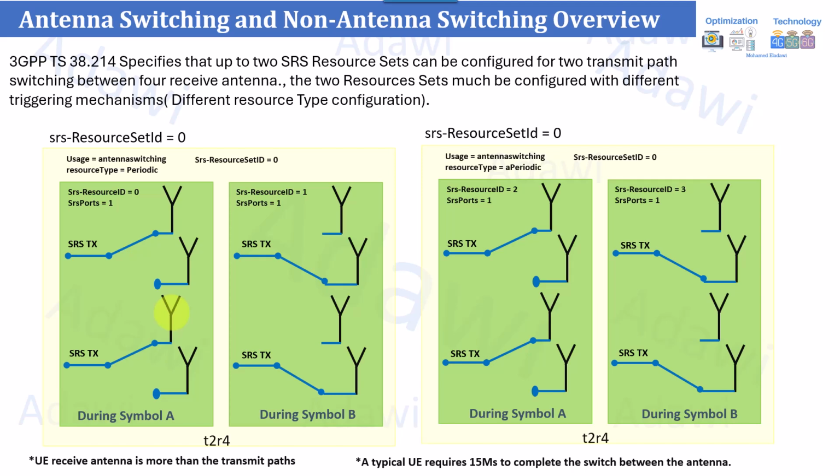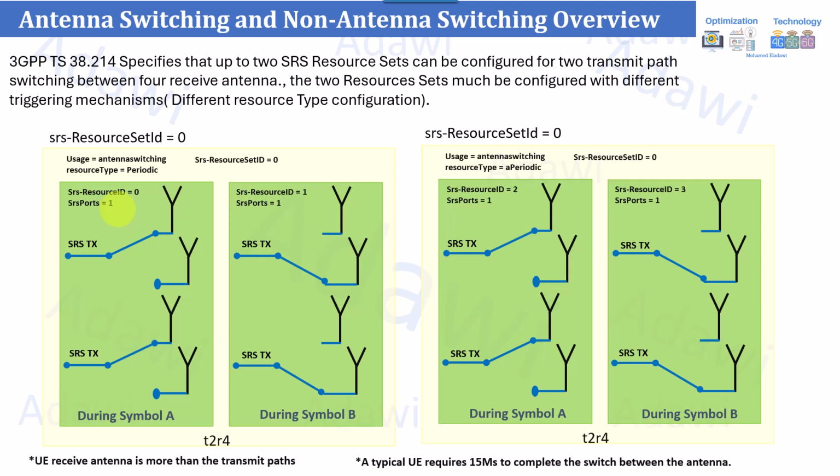The second SRS resource corresponds to transmitting the SRS from the second pair of receive antennas, which is this one and this one. So based on this information you send to the UE in the RRC configuration message, it will understand how to transmit the SRS in the uplink direction.